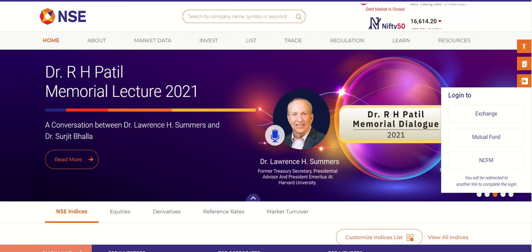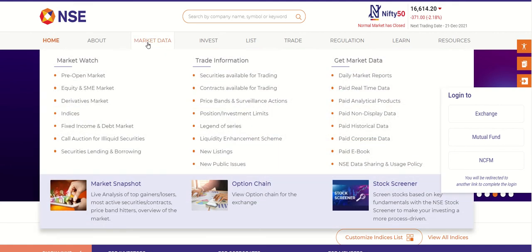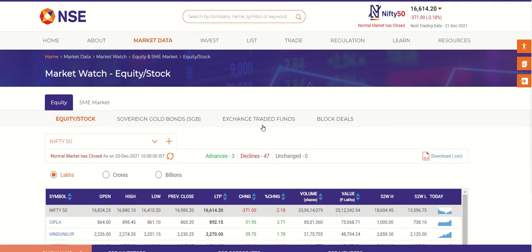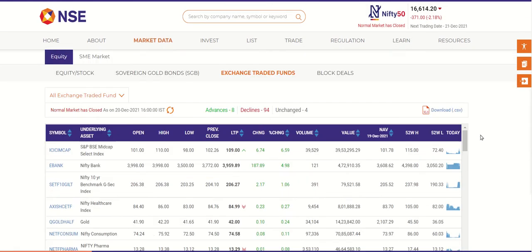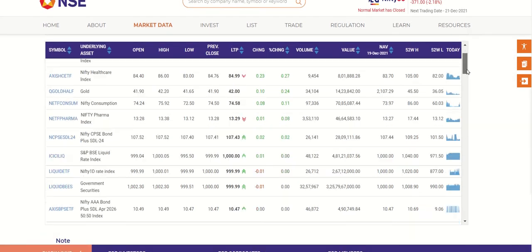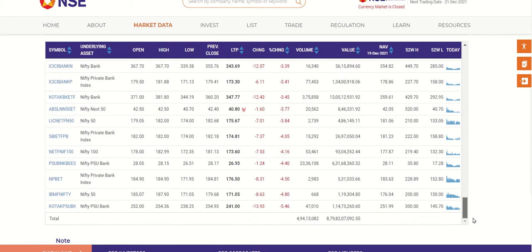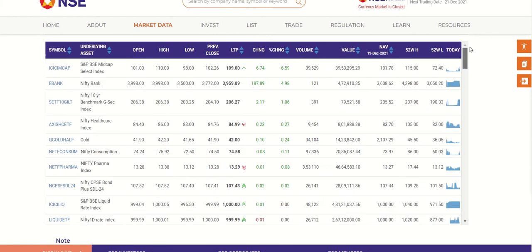Let us go to this NSE India website. This is the home page. If you go to Market Data and then Equity and SME Market, click on that. We will get one heading as Exchange Traded Funds. Let us click on that. Once we click on this, we will get a very long list of ETFs. All are listed in NSE India, which like any normal share can be bought and sold through any broker.